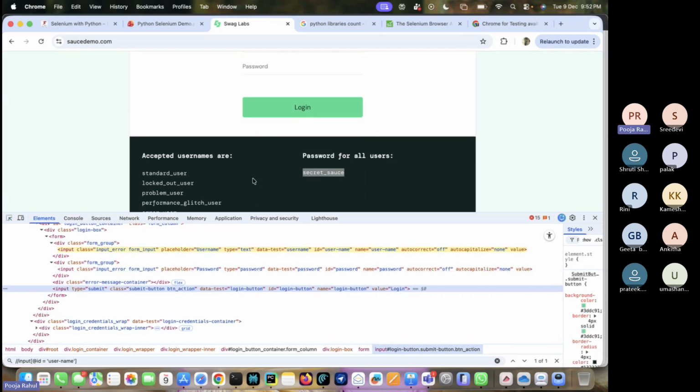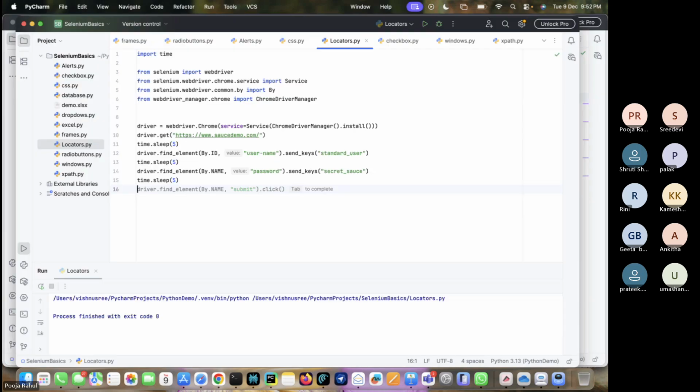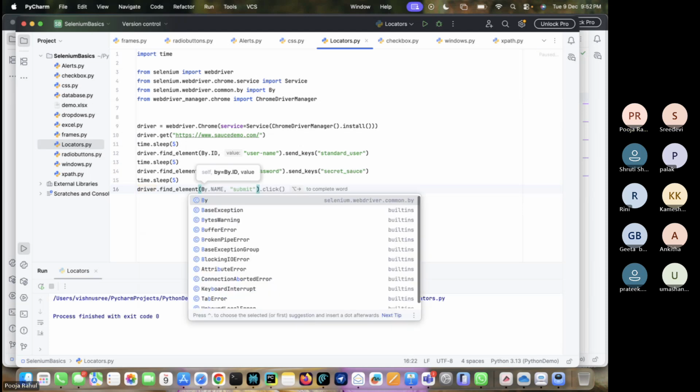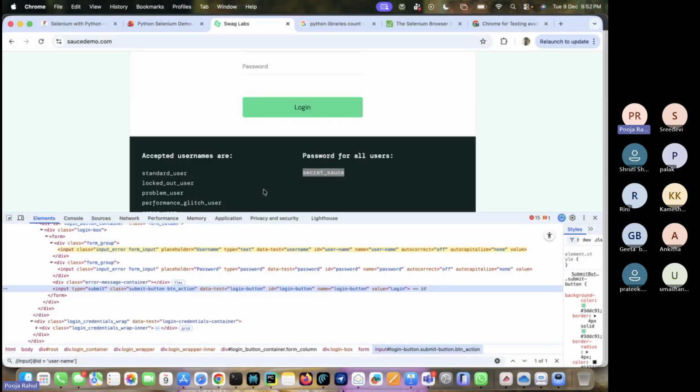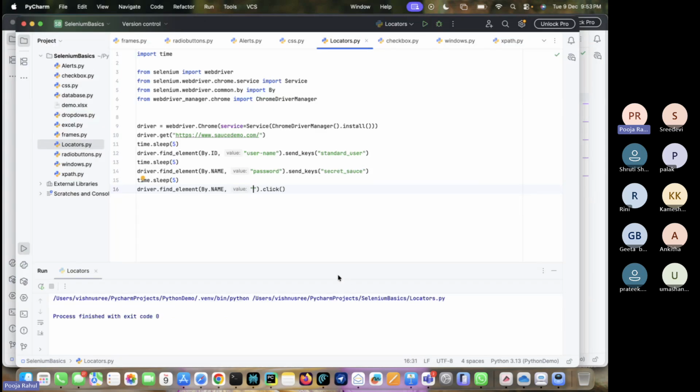Now we'll take the driver dot find element by dot name. We'll take by name itself. Okay, we'll see what is the name here. Login button, right? I'm taking the name login button.